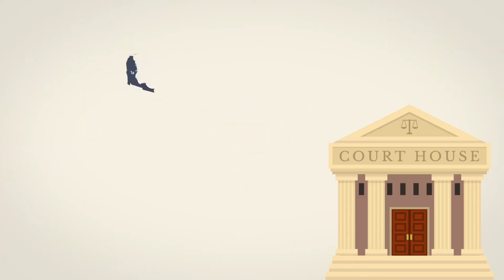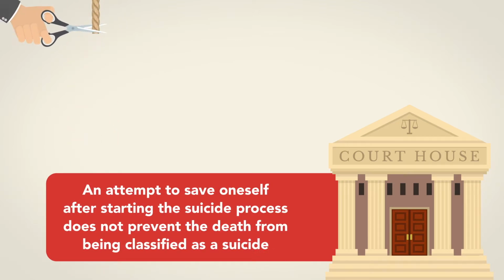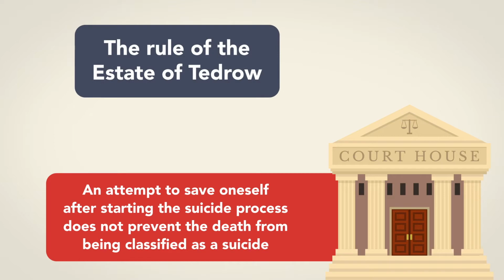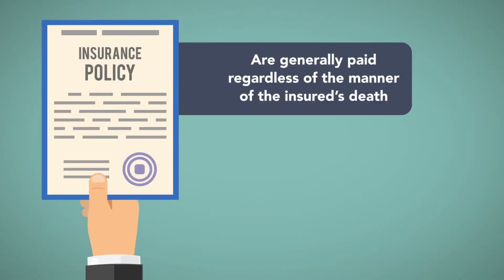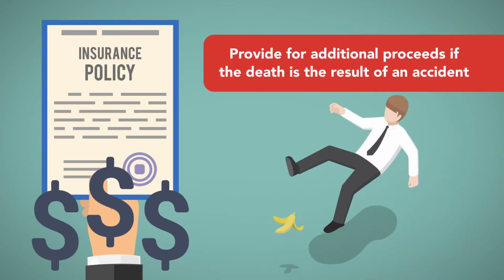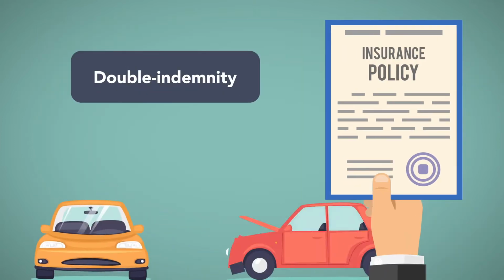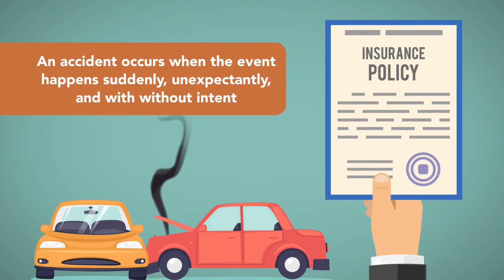The courts have also found that an attempt to save oneself after initially starting the suicide process does not prevent the death from being classified as a suicide. This is generally referred to as the rule of the estate of Tedrow. Life insurance policies are generally paid regardless of the manner of the insured's death. Some policies, though, provide for additional proceeds if the death is as a result of an accident. Many life insurance policies provide for double indemnity if the insured's death is a result of an accident. An accident occurs when the event happens suddenly, unexpectedly, and without intent, causing the death.